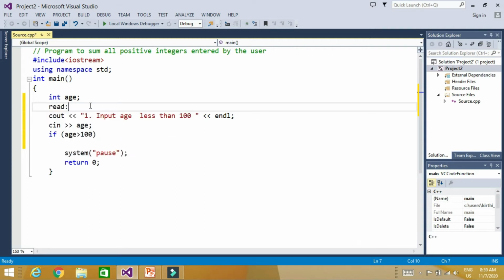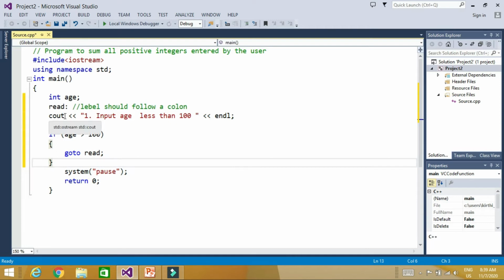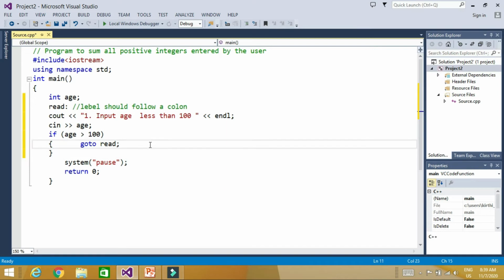This is the syntax. Whenever you write a label, the label should be followed by a colon, not a semicolon. This is the syntax for a label, and here I write goto read. Goto is a keyword. Just keep this in mind, label is an identifier. You can make any label, A, B, C, X, Y, Z, read, print, any name. You can give any name to the label, but goto is a keyword. So, goto read: goto is a keyword, and this read label is an identifier.